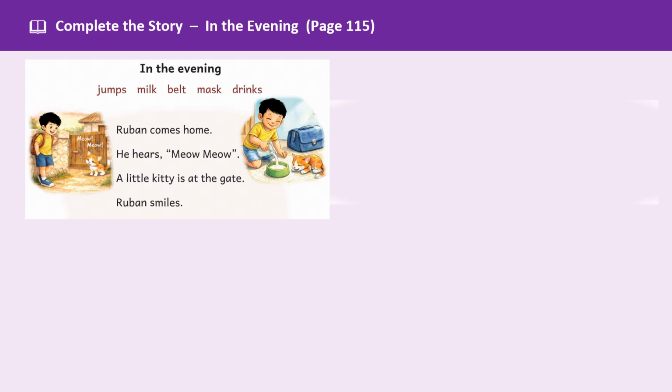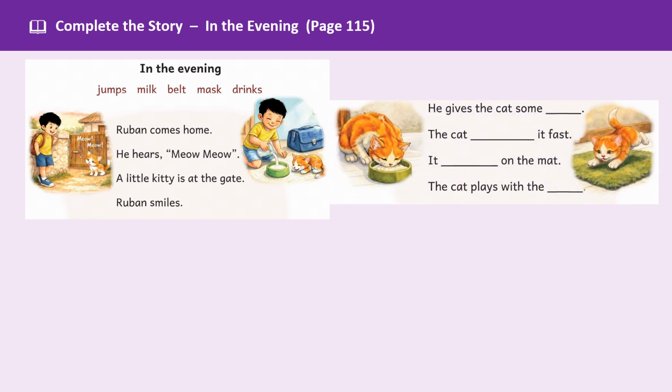Complete the story. So what happens in the evening? Reuben comes home and he hears meow, meow. A little kitty is at the gate. Reuben smiles. He gives the cat some milk.